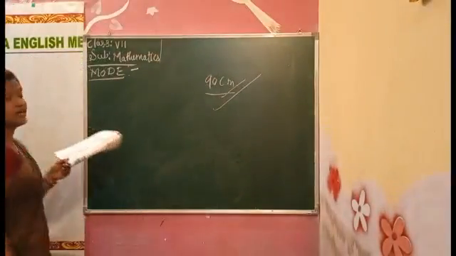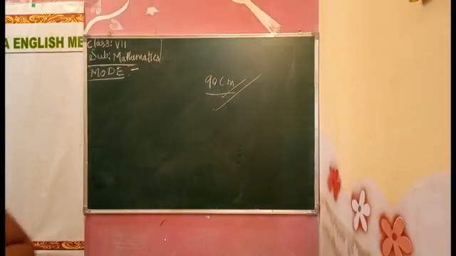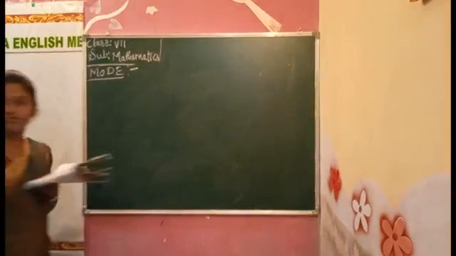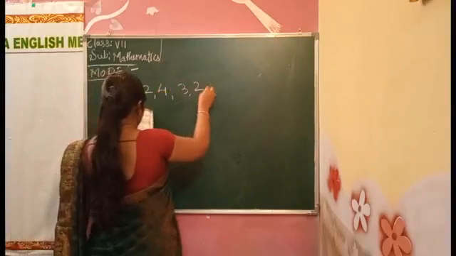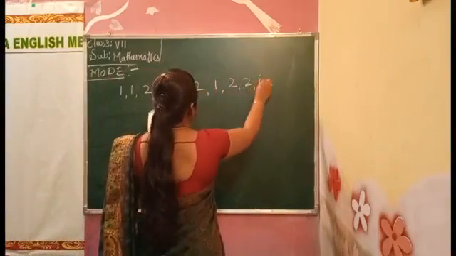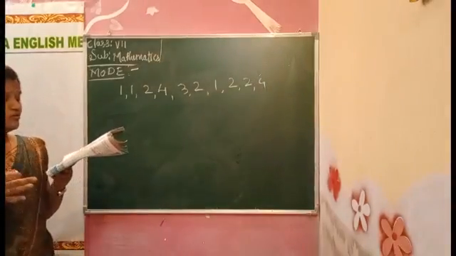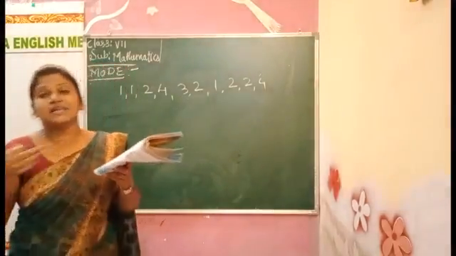I will tell you one example. Find the mode of the given set of numbers. They have given us some numbers here. The numbers are 1, 1, 2, 4, 3, 2, 1, 2, 2 and 4. These are the numbers they have given. Arrange the numbers so that the same values are together. We have to arrange in ascending or descending order, however you want to arrange it.